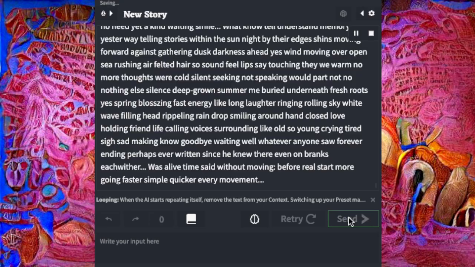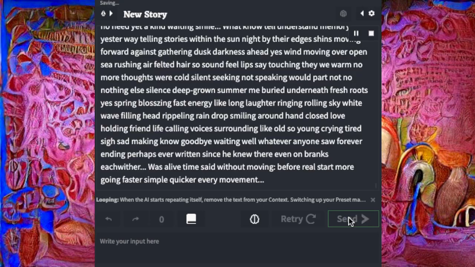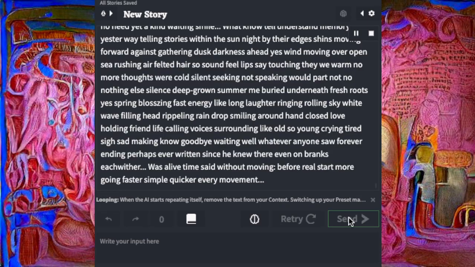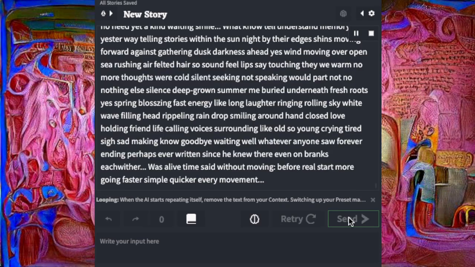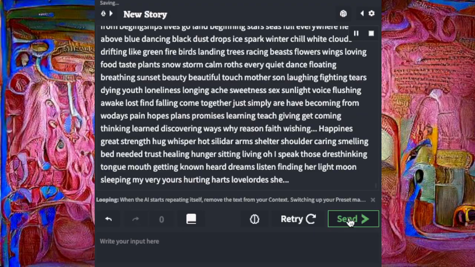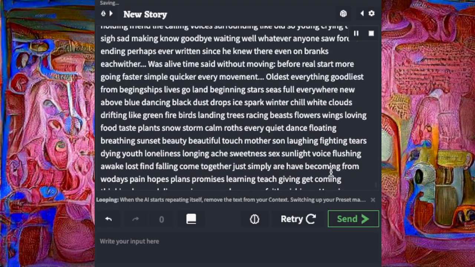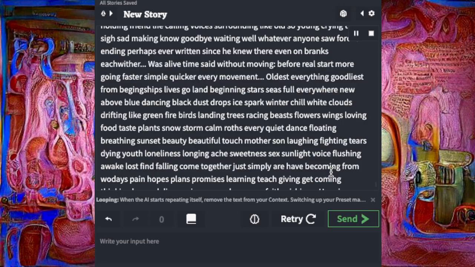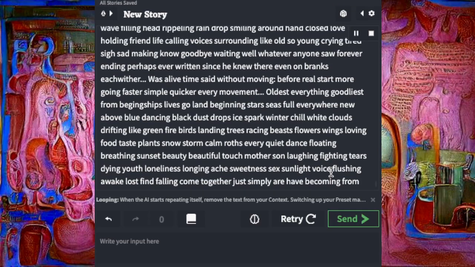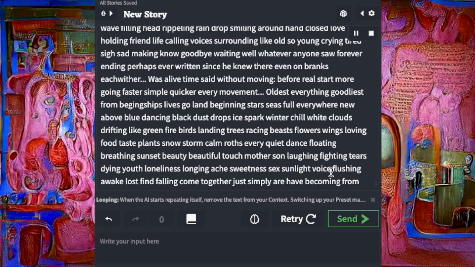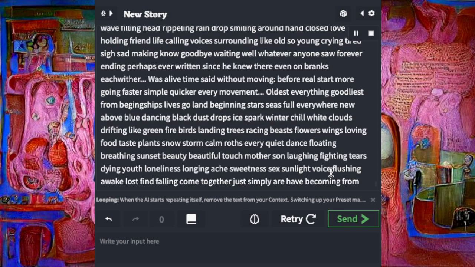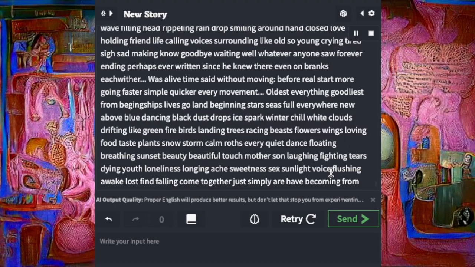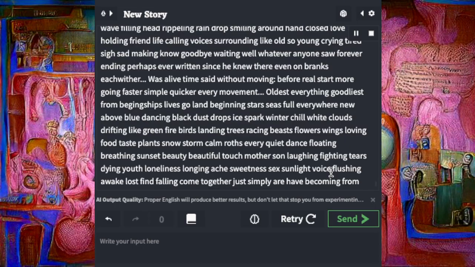underneath fresh roots, yes spring blossoming fast energy like long laughter ringing rolling sky, white wave filling head, rippling raindrops smiling around, hand close, love holding friend, life calling voices surrounding like old so young, crying tired sigh sad, making no goodbye waiting, well whatever anyone saw forever ending, perhaps ever written since he knew there even on ranks each wither was a lifetime said without moving, before real start, more going faster, simple quicker, every movement, all list everything